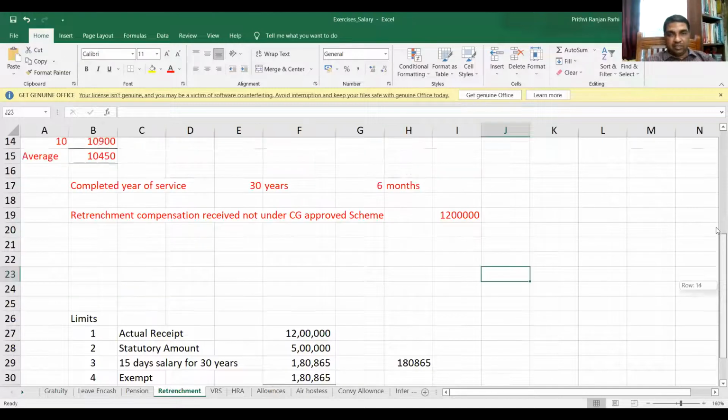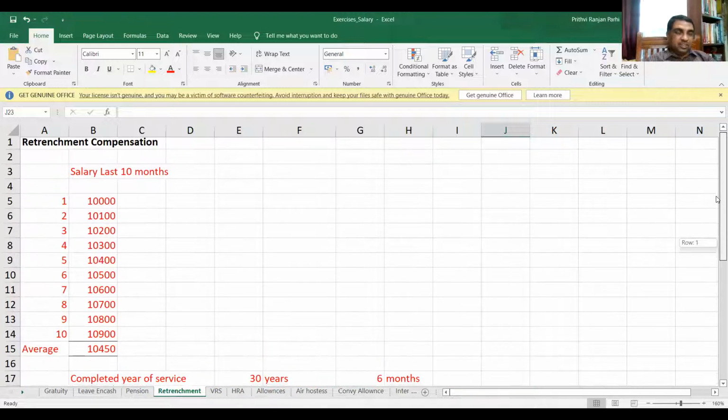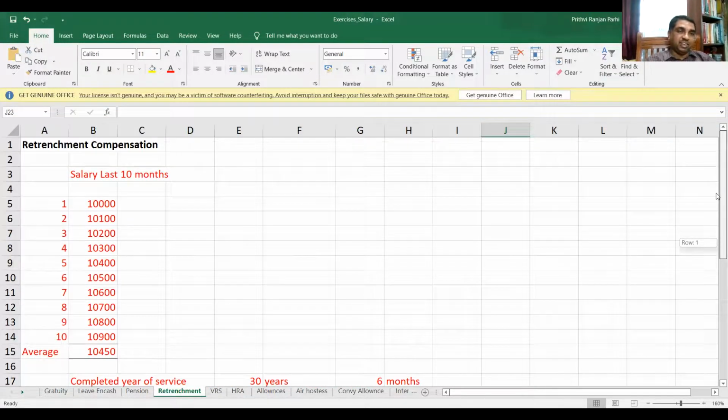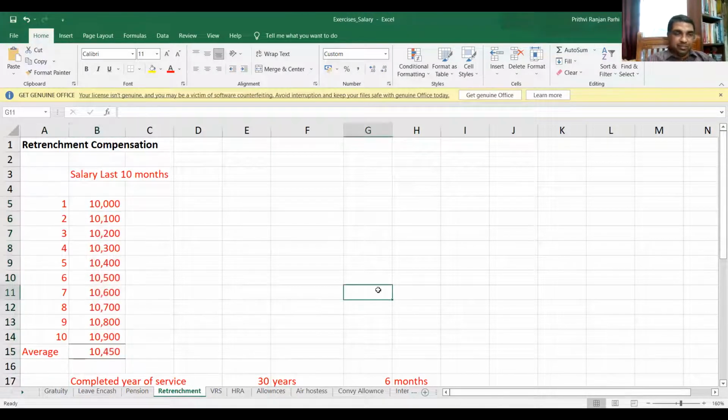Now you can see. Let us say, we will work out how much is exempted for retrenchment compensation. Salary of the last 10 months is given here, so the average salary is also computed. You can see the average salary. How much is the average salary? 10,400. Yeah, 10,450 is the average salary.